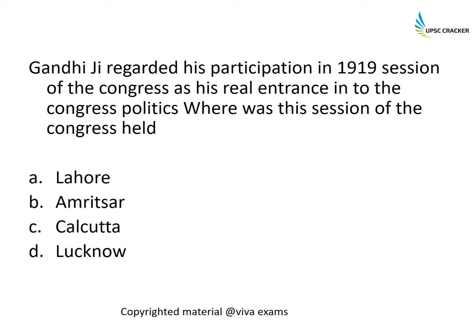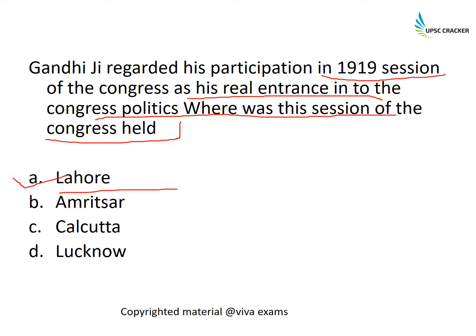Gandhiji regarded his participation in the 1919 session of the Congress as his real entrance into Congress politics. Where was this session of Congress held? So basically, Gandhiji considered 1919 as his real entrance into the politics of the country, and this conference took place in Lahore. So remember that, guys, Lahore was the place where this conference took place, where Gandhiji considered himself as entering real Congress politics.